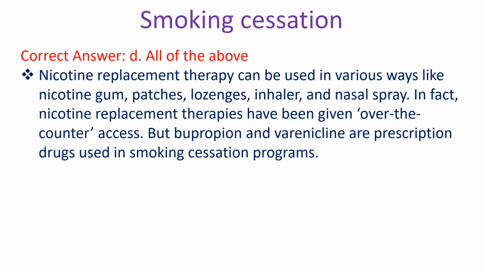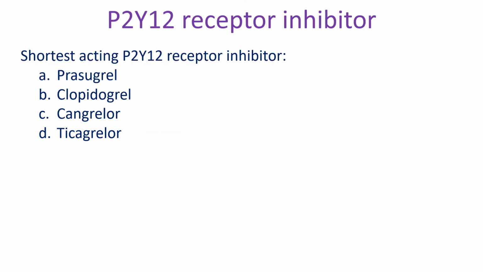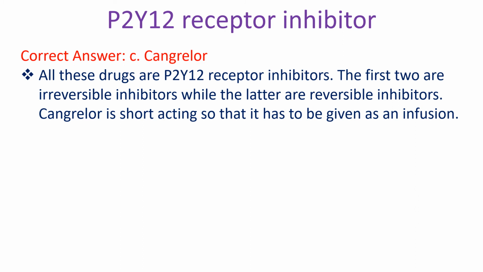Shortest acting P2Y12 receptor inhibitor: A. Prasugrel, B. Clopidogrel, C. Cangrelor, D. Ticagrelor. Correct answer C. Cangrelor. All these drugs are P2Y12 receptor inhibitors. The first two are irreversible inhibitors, while the latter are reversible inhibitors. Cangrelor is short-acting, so it has to be given as an infusion.